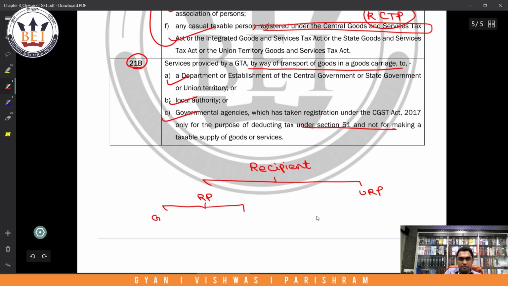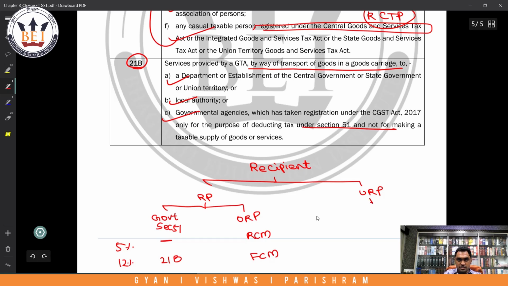One is government related, what we studied, that is section 51, and the other is other registered persons. So 5%, 12% is not applicable, and this is 21B exemption. For them, it can either be RCM or it can be FCM. Yes, we'll fine tune this chart.